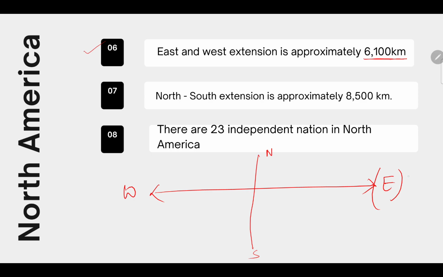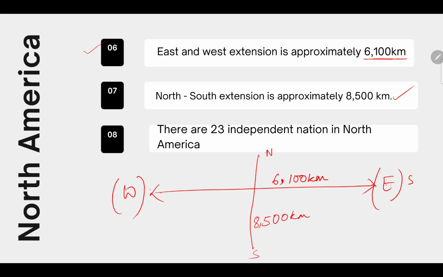The sun rises in the east and sets in the west. So from east to west, the extension of North America is 6,100 kilometers. Now let's talk about the north-south extension. The north-south extension is around 8,500 kilometers.